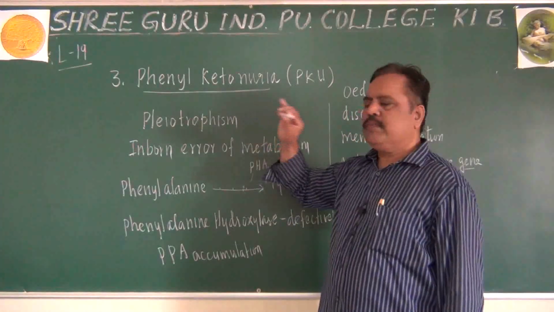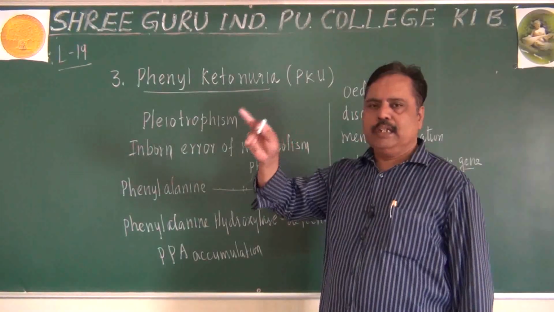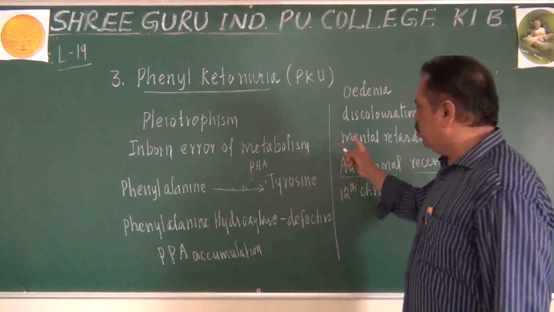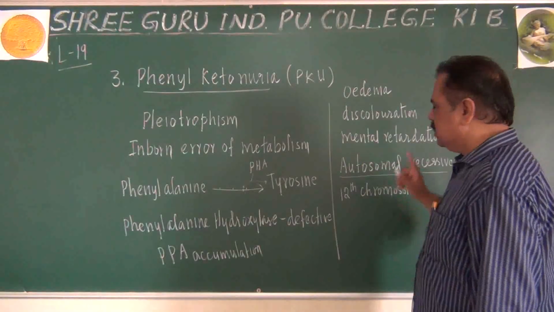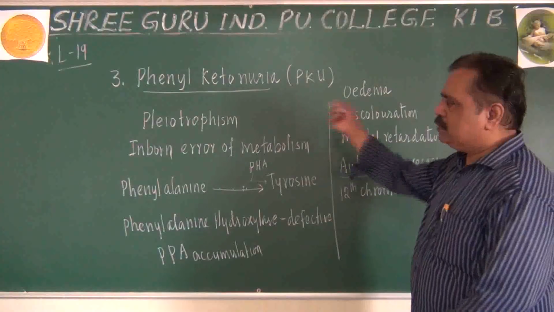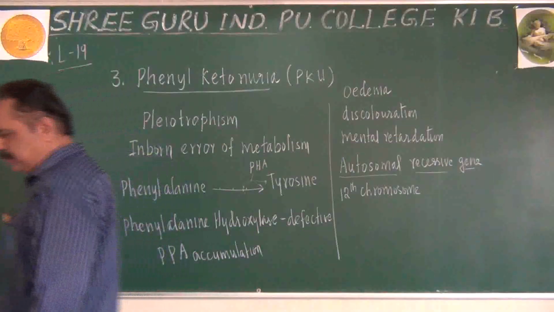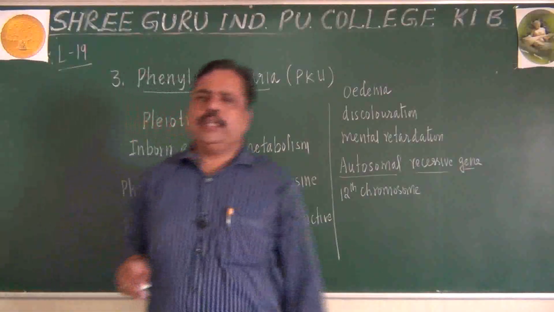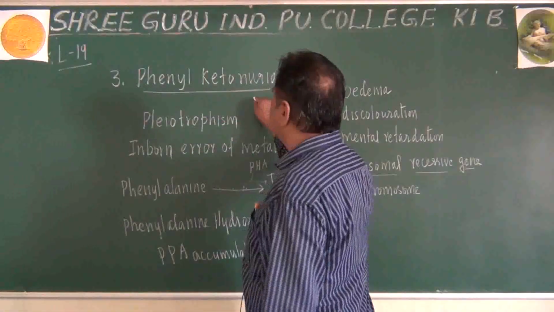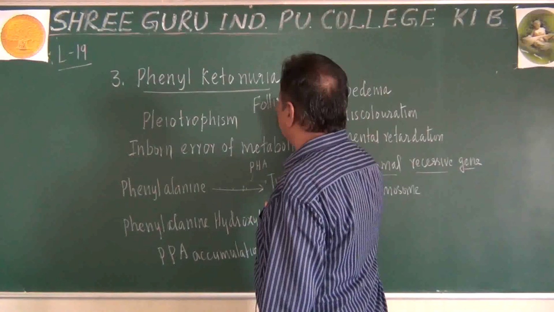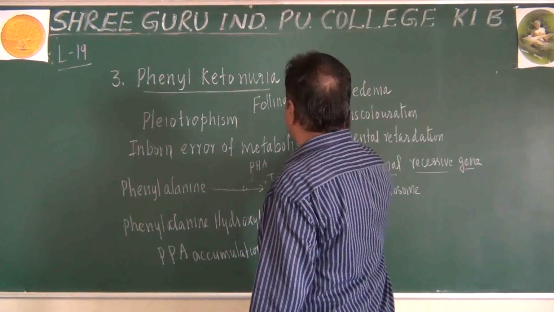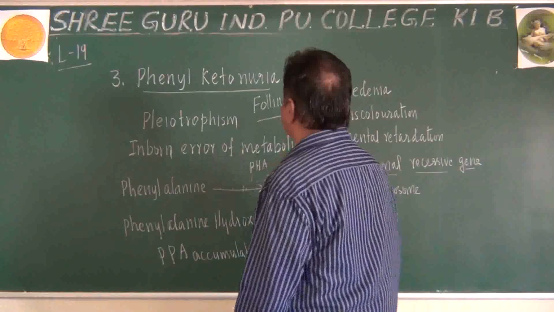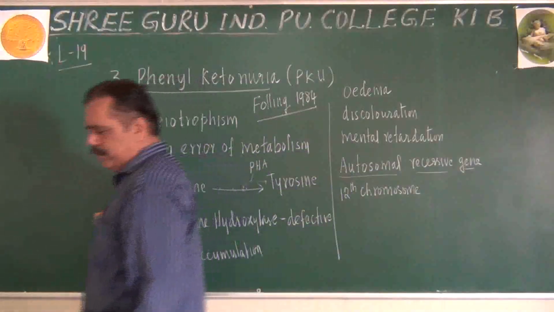Now remember, the first two examples were X-linked recessive genes. Now I have told you about an autosomal recessive gene, one example. Please make note. I will continue. You may remember that phenylketonuria, as I told you already, was reported by a scientist called Foley, very recently, in 1984.